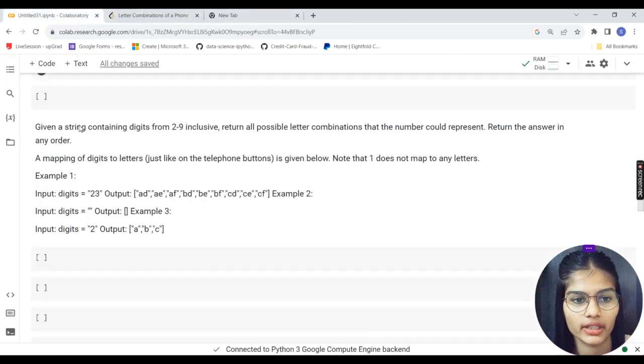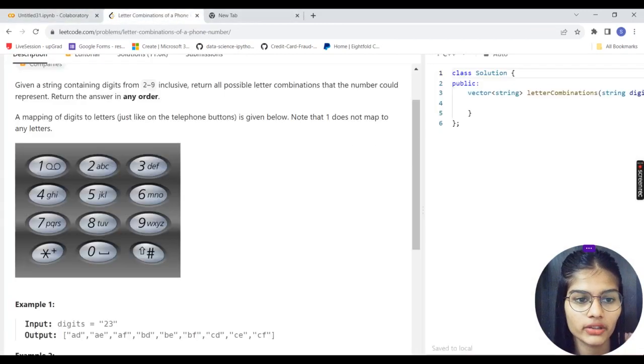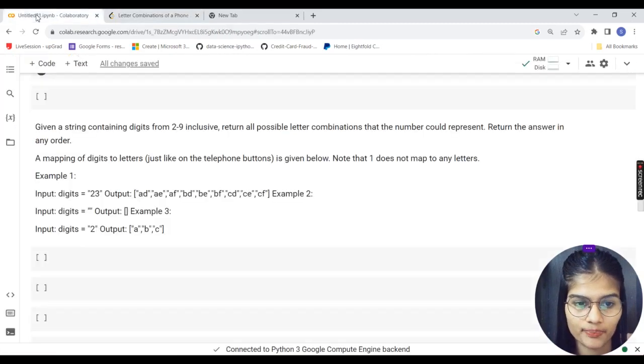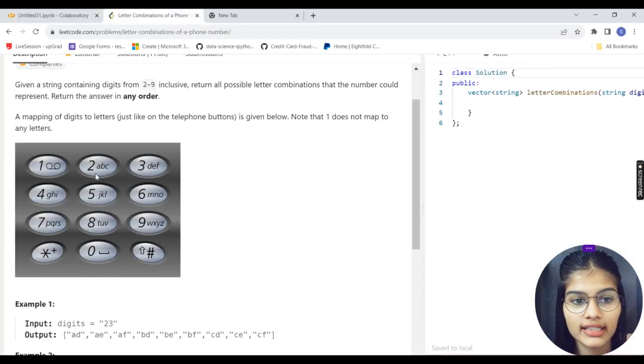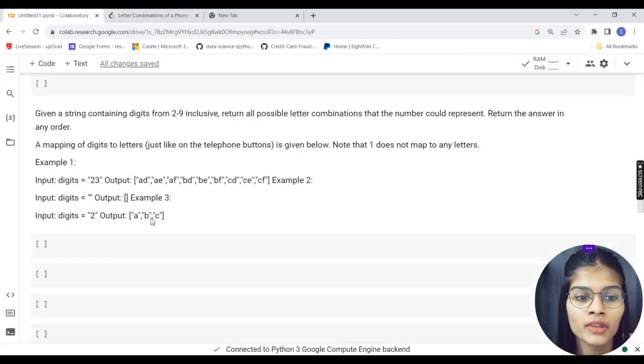Now here, see what is written. We have input digits 2 and 3. So I need to make all the possible combinations with A, B, C and D, E, F. That is why you get A, D, A, E, A, F, B, D, B, E, B, F, C, D, C, E, C, F. Whatever the possible combinations that can be made between both of those. Like that, all could be done, right? That's a little bit easier.